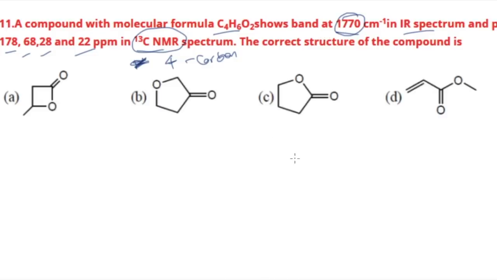I told you that gamma lactones look something like this. You have a 5-membered ring like this, and you have an ester linkage like this, right? That is only possible in option C. So option C becomes your correct choice based upon your IR data. You don't have to worry about anything else. Always remember the IR value for gamma lactone, that is going to help you in a lot of questions. So let's move on to the next one.